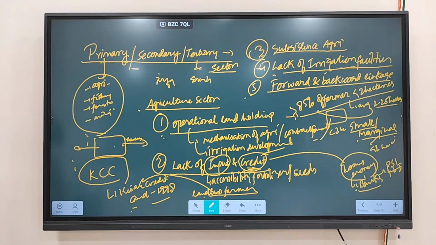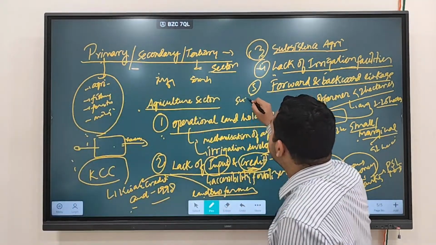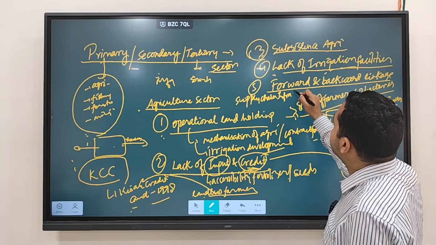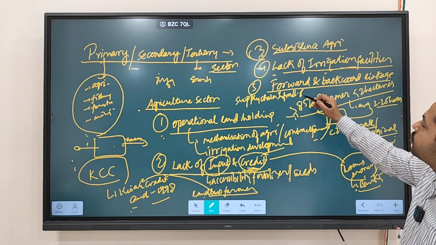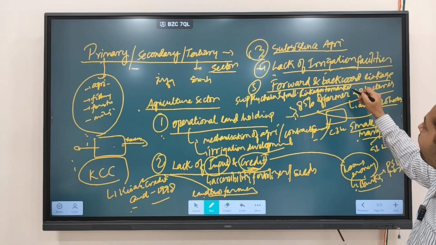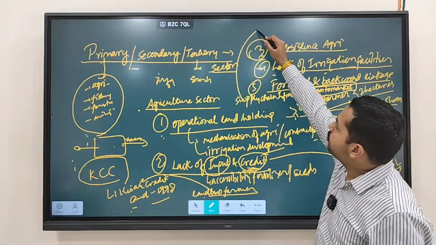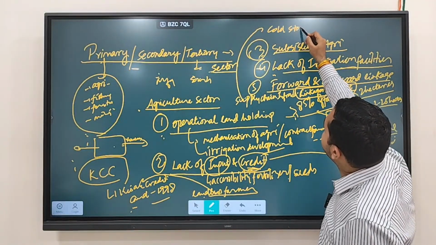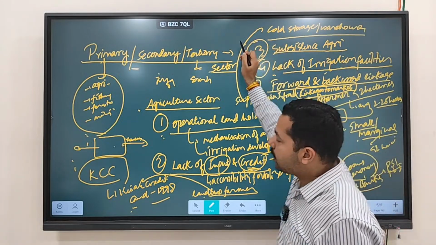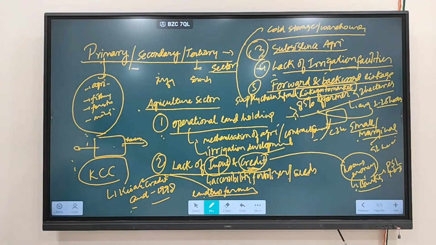So this is another problem our agriculture sector is facing. Clear? India does not have a supply chain infrastructure. You can write that down. The issue is linkages to market. Linkages to market are not there. Cold storage facilities, warehouse facilities, all these problems are there with the agriculture sector. So this is another problem that we are facing. Clear?